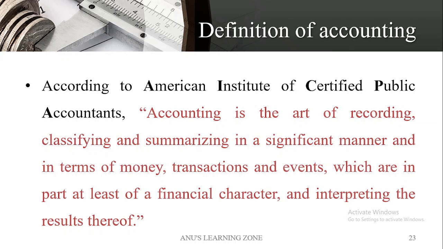That is the reason why we record only the transactions and events that take place in the organization that have some value in monetary terms, which are in part at least of a financial character, and interpreting the results thereof. Then only it will be easy for the person who is analyzing the accounts to interpret them and come to a particular result.